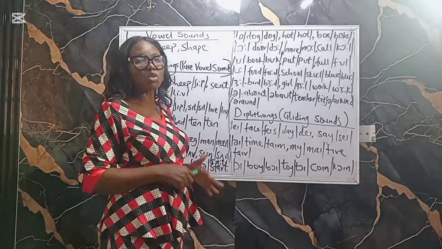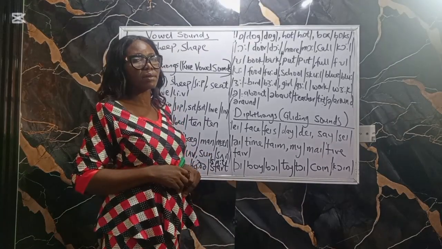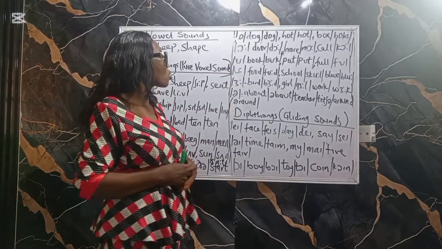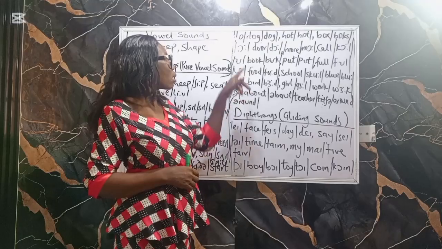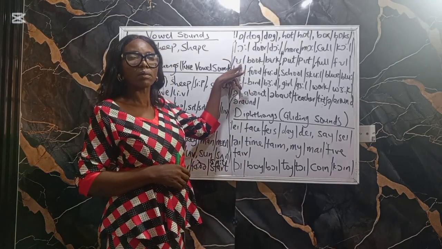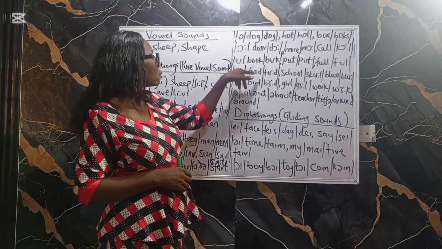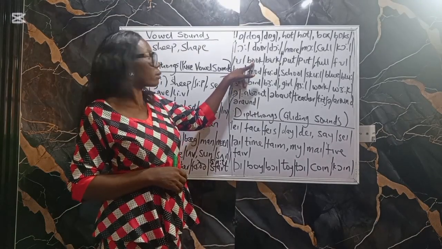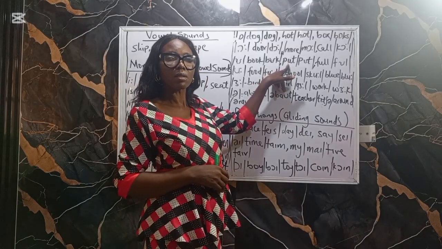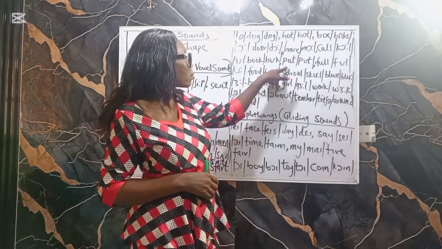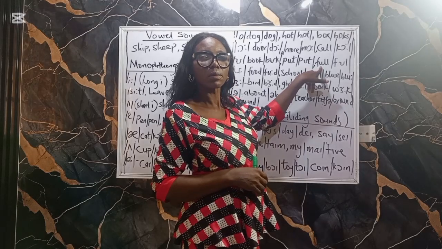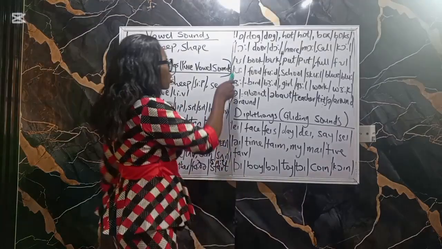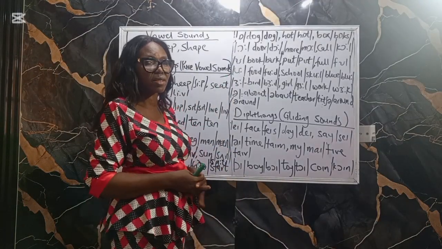When you want to pronounce it, your lips will also be round. Your lips will be rounded if you want to pronounce this. So pronounce after me. O, as in book, pot, full. The next one is pronounced in two ways.